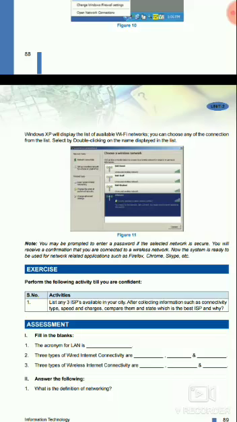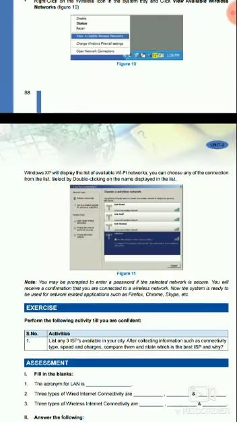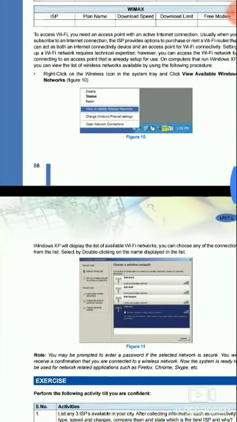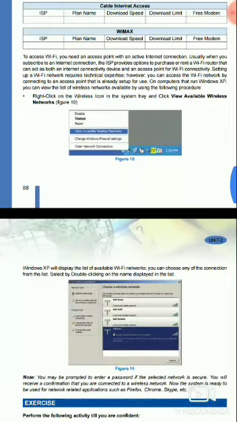So let's see how to connect through Windows 10. This was the Windows XP operating system, and I am using Windows 10 or Windows 8. Let's understand how to connect in Windows 10 and where to see the available wireless networks.